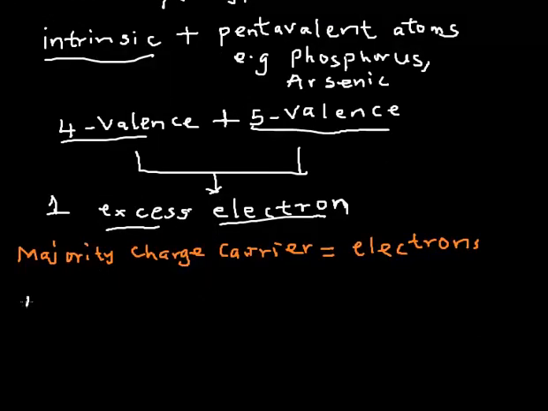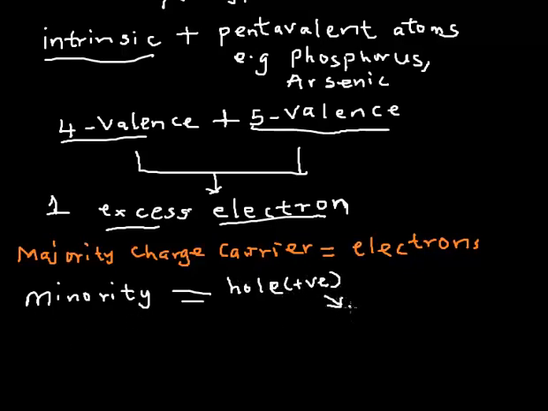But there are still going to be minority charge carriers, which of course are holes, which we know are positively charged. But they don't make much of an impact, which is why I call them minority. It's only the holes that are generated thermally, based on the temperature of the semiconductor. But the major one is the electron, which we know is negatively charged. So please take note of that.